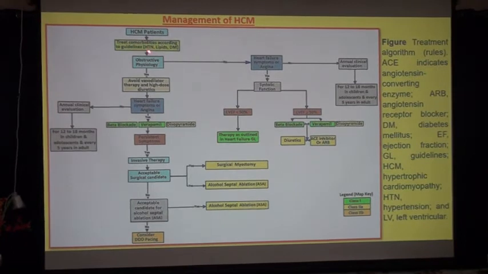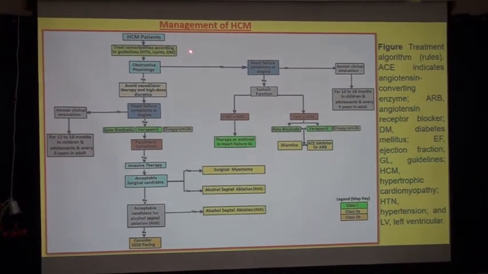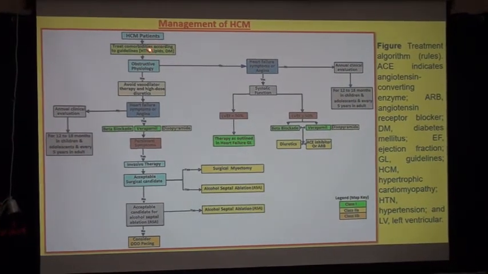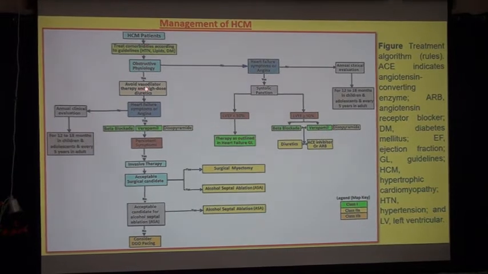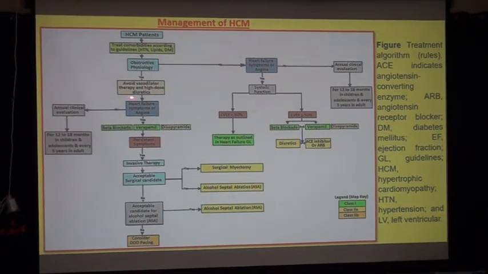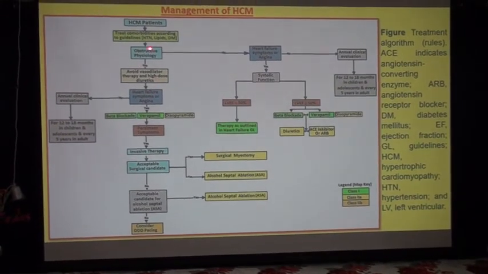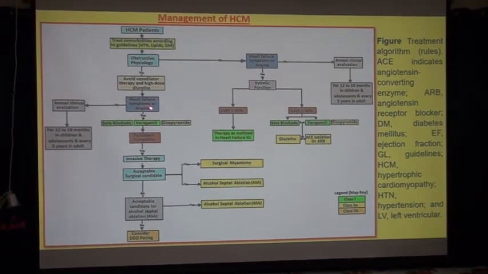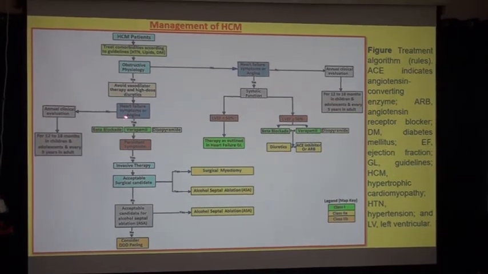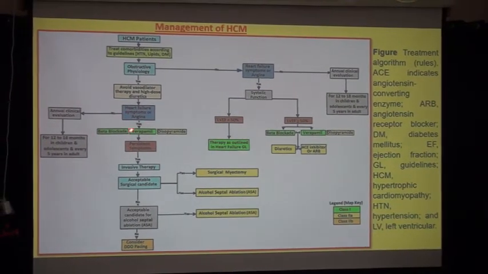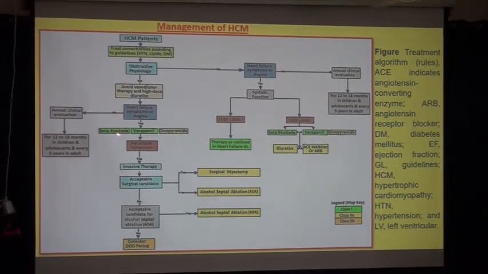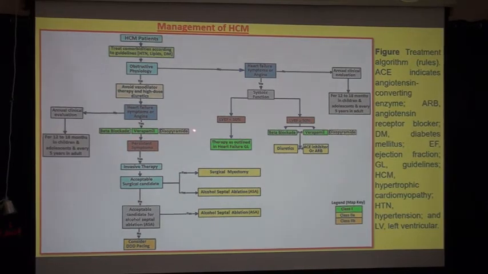First treat hypertension, lipids and diabetes mellitus. If you find obstructive physiology, then avoid vasodilators and high dose diuretics. And if heart failure and angina symptoms occur, then you must go for beta blocker, verapamil and disopyramide.